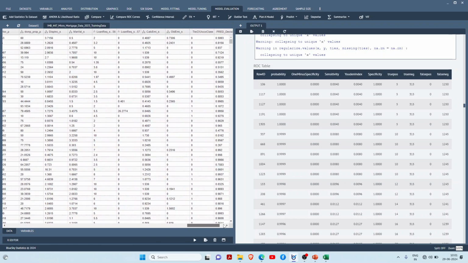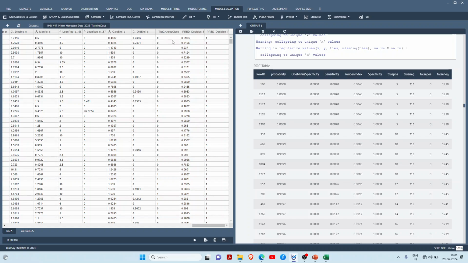You can see the last column has created a probability and a decision whether to give the loan or not. Here its cutoff point is again 0.50. So if your probability is above 0.5, it will give loan approval, but if your probability goes below 0.5, it will reject your loan application. So this much was there in our case.